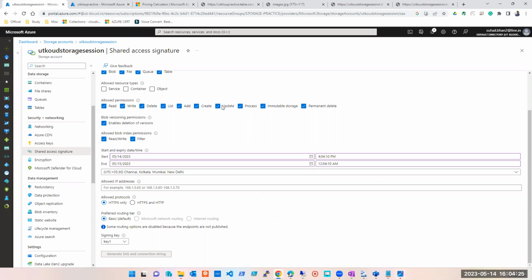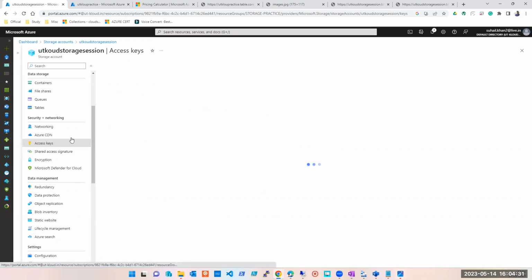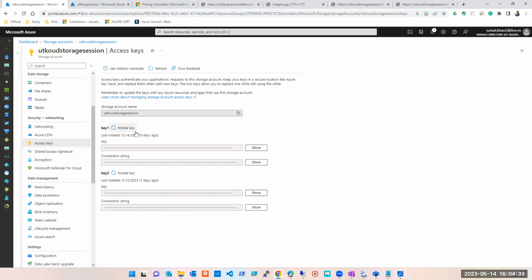Yes, no, maybe any confusion? ये दोनों का relation? Okay. Right, so even if you're not using it, you'll never ever rotate it unless it is needed.